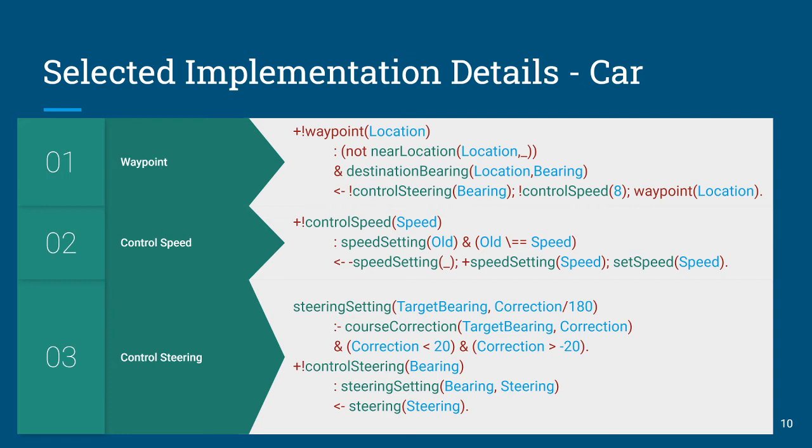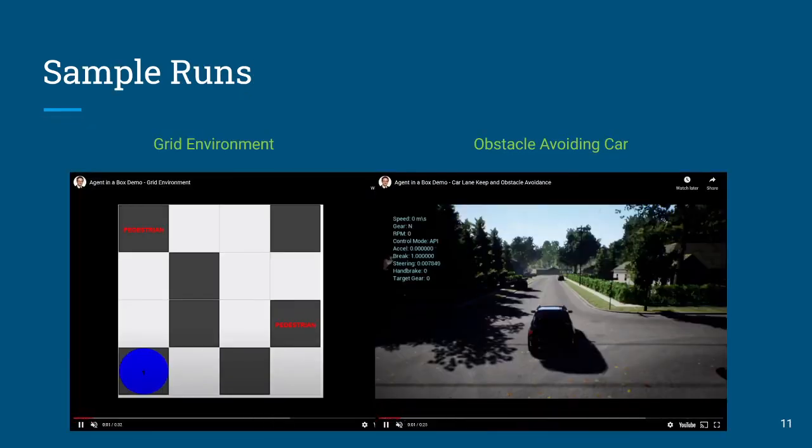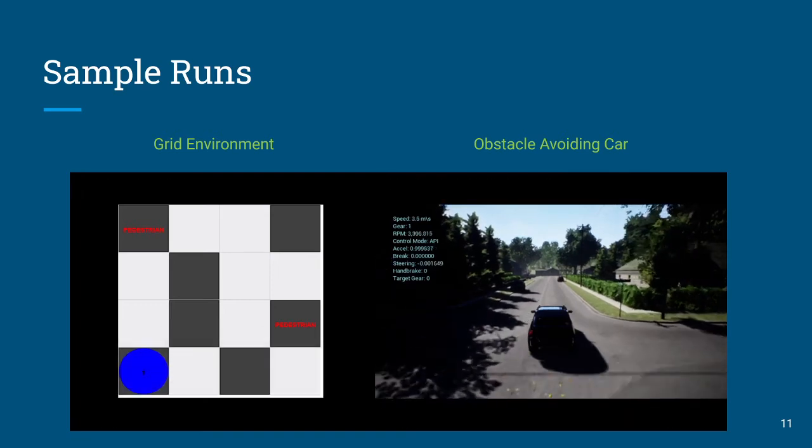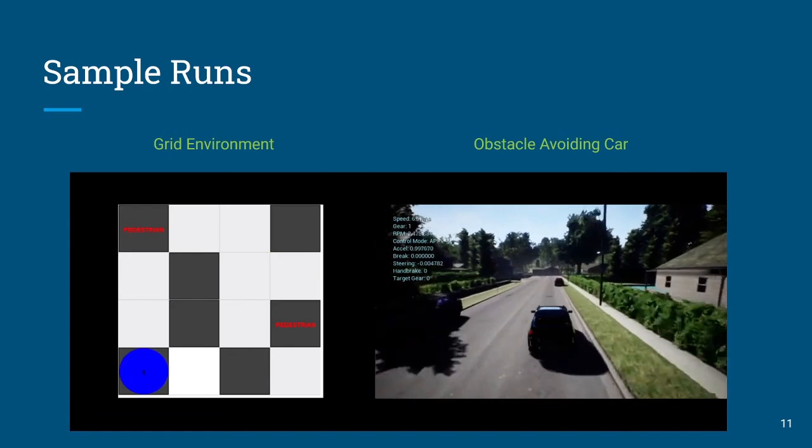But in this case, you simply control your speed, set the speed to the desired setting in meters per second, and it controls the steering angle using relative compass bearing to a destination location. So let's see these in action. Bottom left is your grid. It's going to try to move straight across to the right. It's going to fail at that, so you'll see that there it goes, and it's going to change its destination.